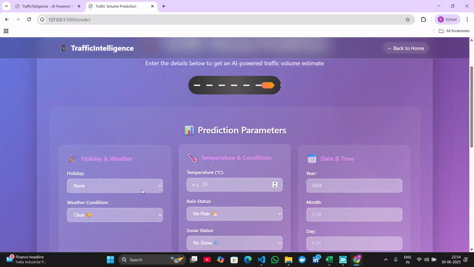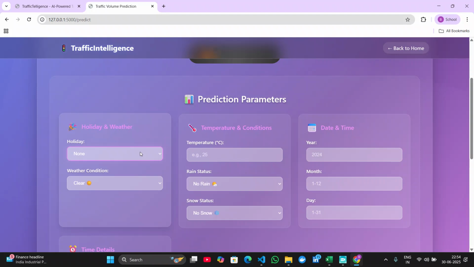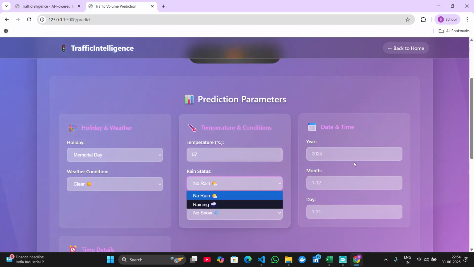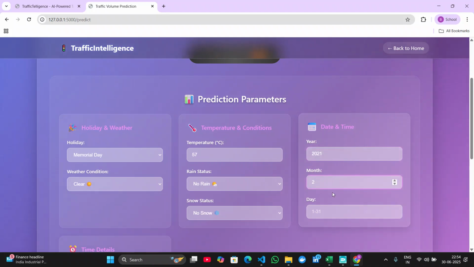Let's try to predict with other parameters. Let me enter the values, 21, 54, and the time.